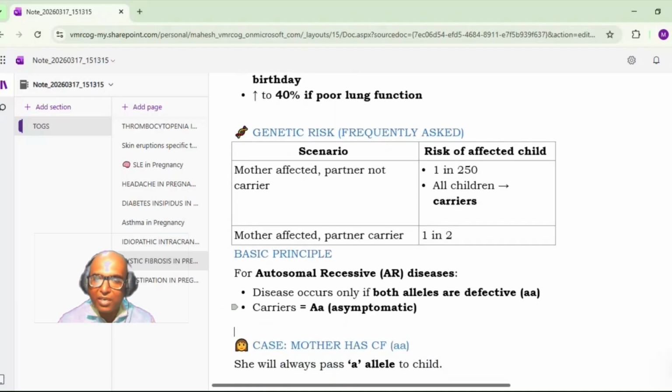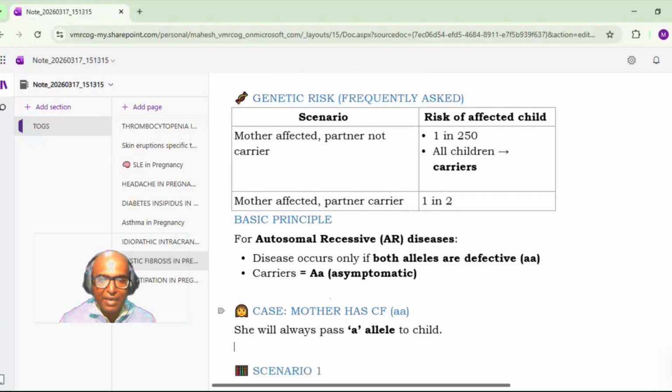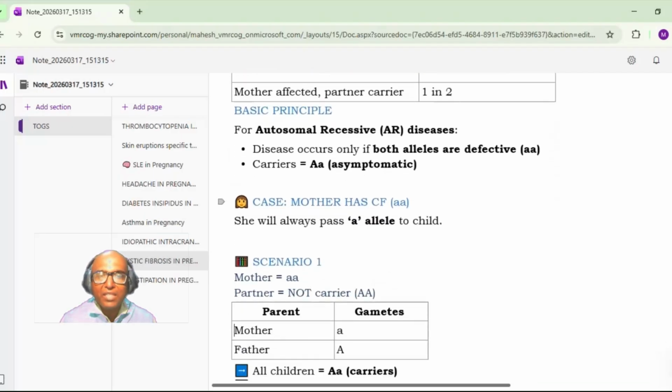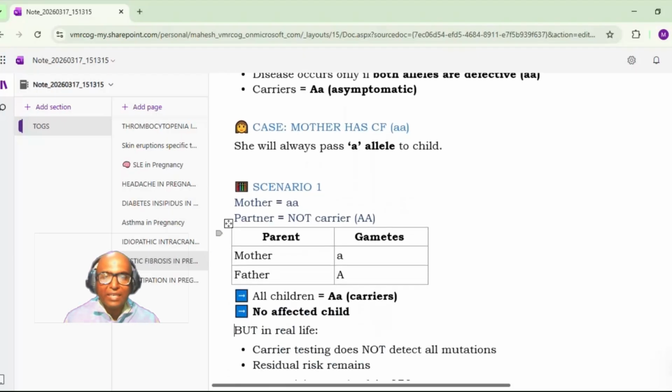It is an autosomal recessive disease. Disease occurs only if both alleles are defective. If we label the defective allele as small a, the carrier will be denoted as capital A and small a, which is asymptomatic. Now we have a case where the mother has cystic fibrosis, so we label her as small a, small a. She will always pass an a allele to the child. The partner is not a carrier, so he is AA. Mother's gamete will be small a, father's gamete will be capital A. So all children will be carriers in this case, with no affected child.